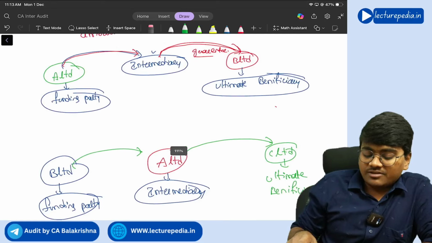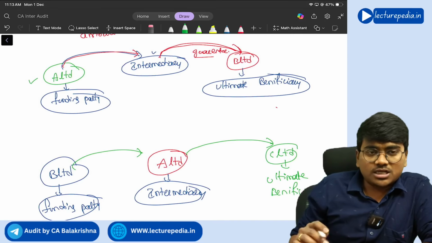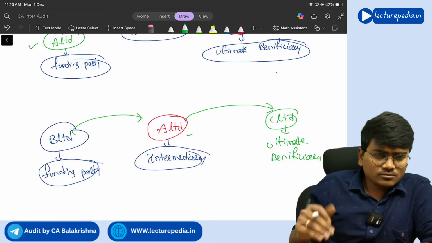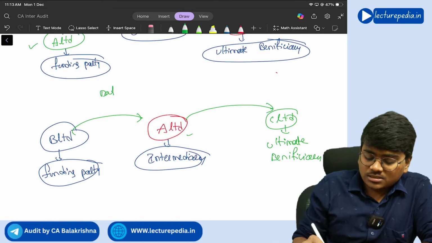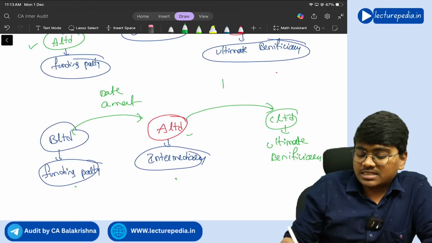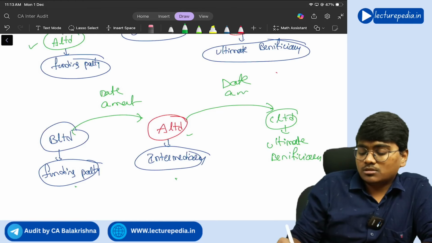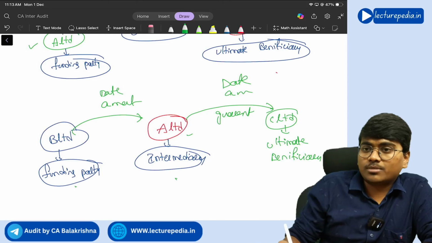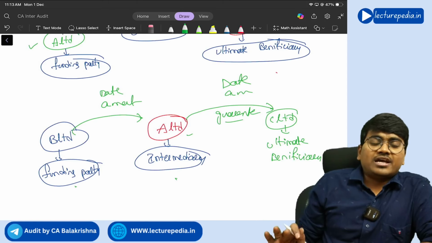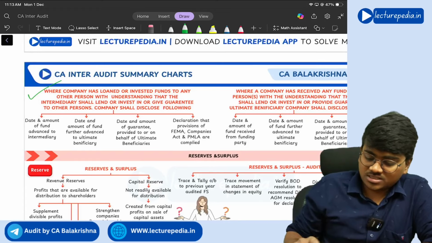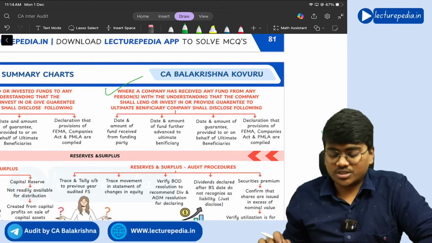So see, the difference is that in the first situation we are the funding party. In the second situation we are the intermediary. Here also we need to disclose the date and amount received from the funding party, and the date and amount we have further transferred to C Limited. If we have given a guarantee on behalf of that money, the date and amount of the guarantee. Getting it? Yes. So those things you will find here. First situation, second situation. Clear?